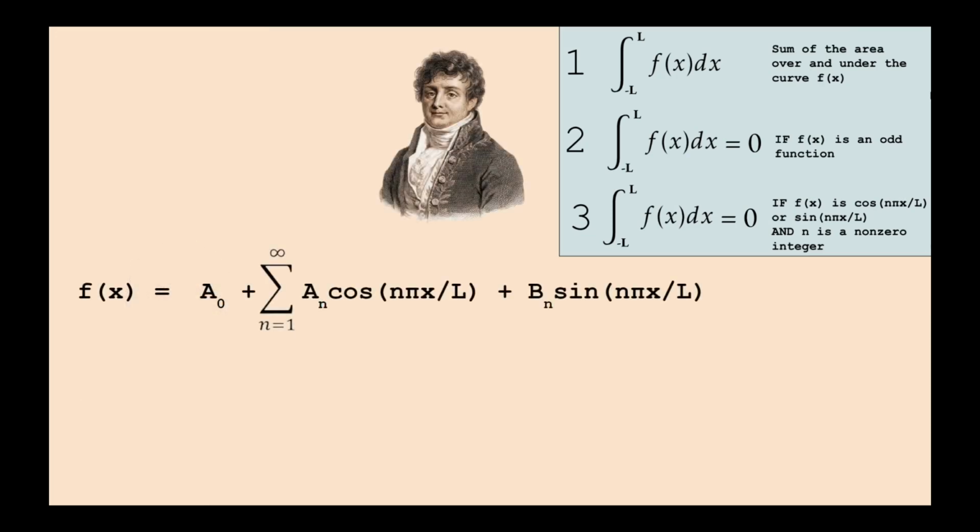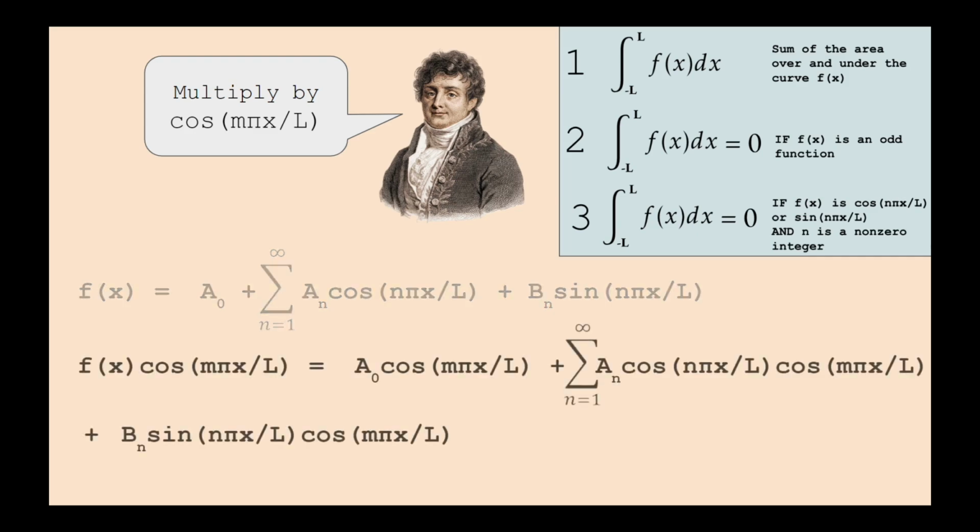Okay, back to our equation. How do we find the right a and b values? Let's start by finding our a's. First, I'm going to multiply both sides of the equation by cosine m pi x over L, where m is some positive integer. Multiplying the equation by this expression will create this.